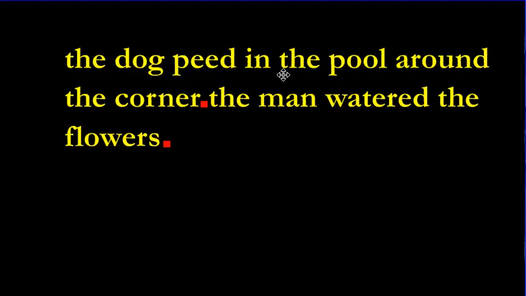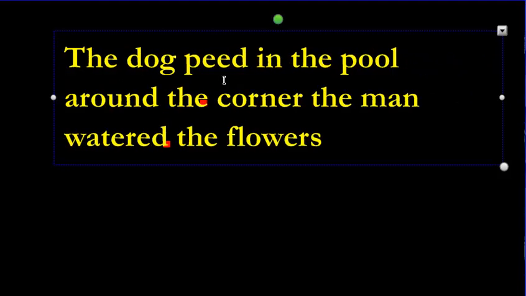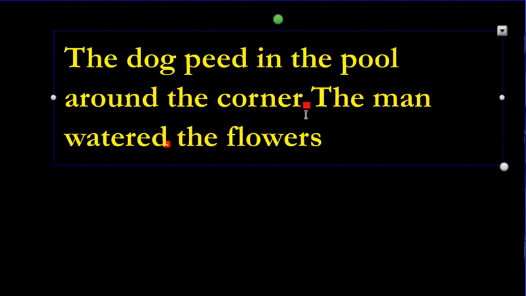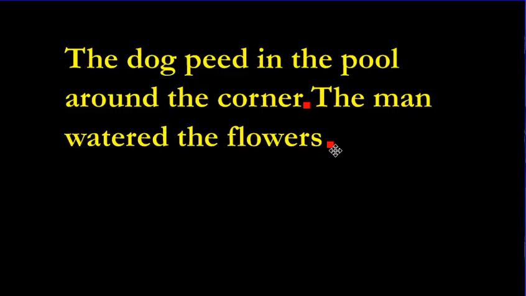Dogs pee in the pool all the time. Come on. The dog peed in the pool around the corner. It's telling us that the pool is around the corner. And then the second sentence saying, hey, the man watered the flowers. Which one do you like best? Do you like the pool being around the corner? I think, sure, let's put that here. I'm going to do this. The dog peed in the pool around the corner. Like that. Let's put that here. Around the corner. And then we're going to start our next sentence with a capital. The man watered the flowers.